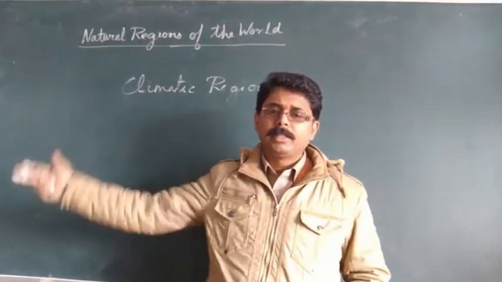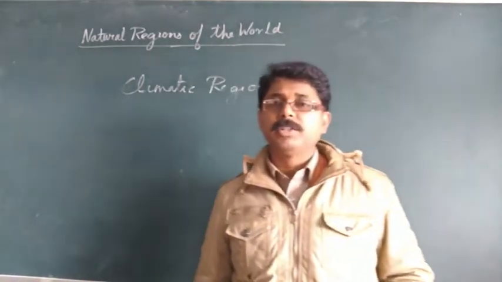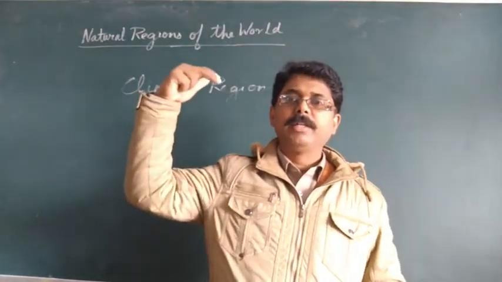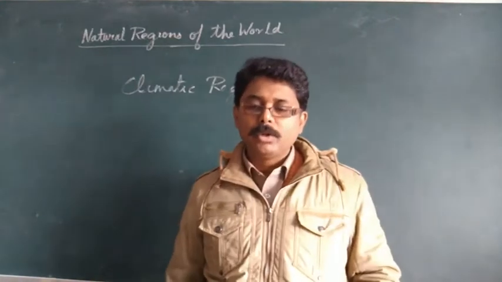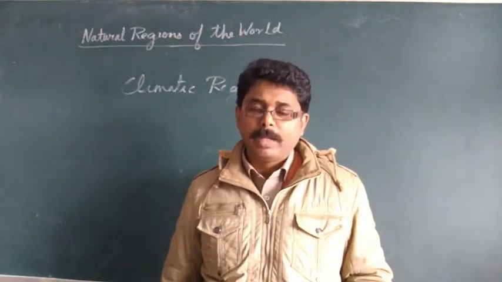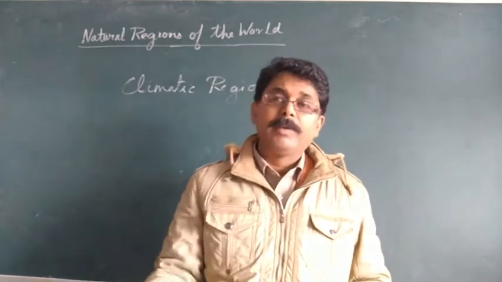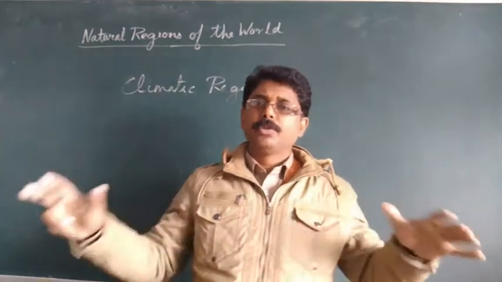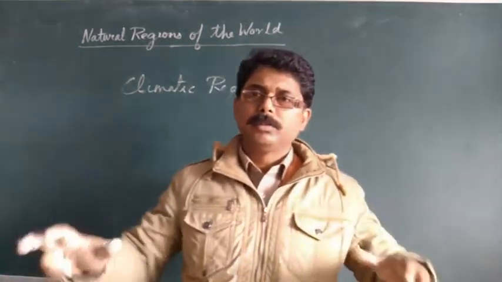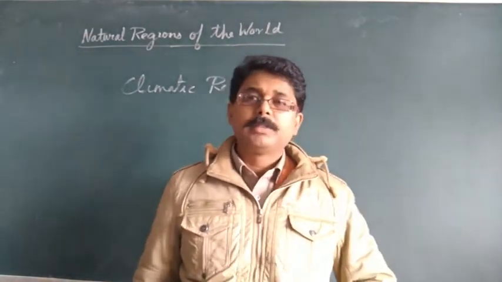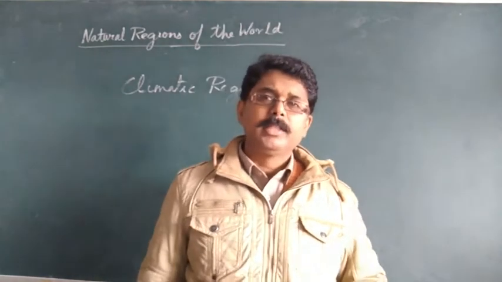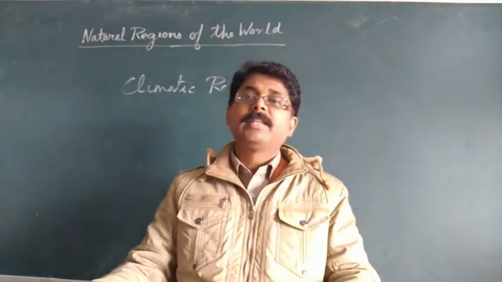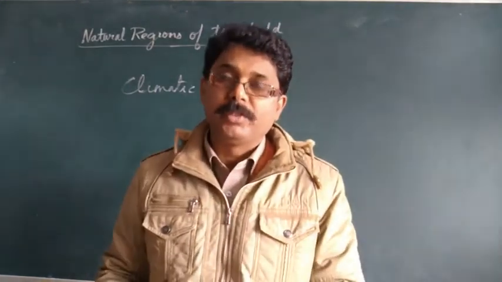And on the eastern margin there is the Laurentian type of climate, and then above 66.5° north there lies the tundra or polar type of climatic region. So these are the 11 climatic regions found in different parts of the whole earth. But in your syllabus 9 were given, and out of 9, 6 have been removed. So you are going to study only 3 climatic regions. Let's start with the Equatorial Region first of all.